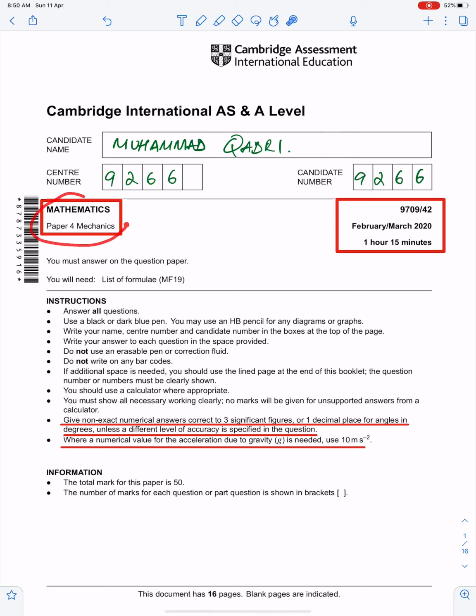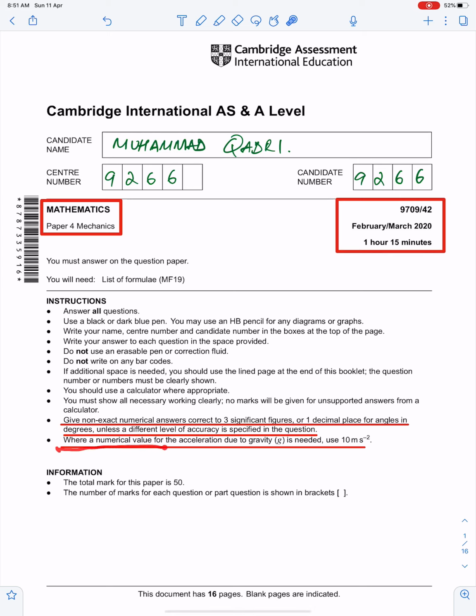In this lecture I will discuss the solutions of Mechanics 9709 component 42 of March 2020. Well, all instructions are very important, especially these last two. Give non-exact numerical answers correct to three significant figures or one decimal place for angles in degrees, unless a different level of accuracy is specified in the question.